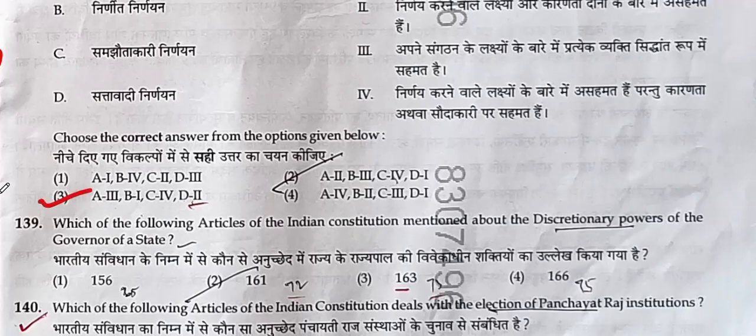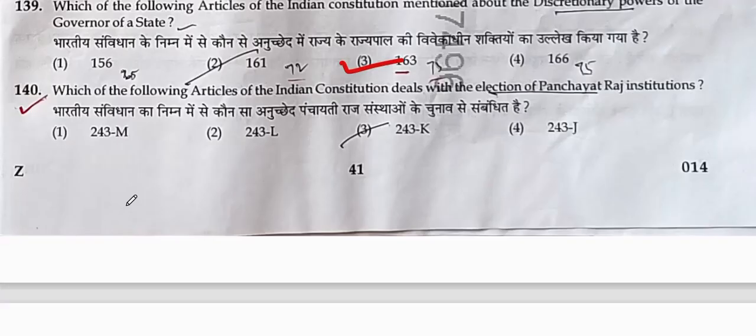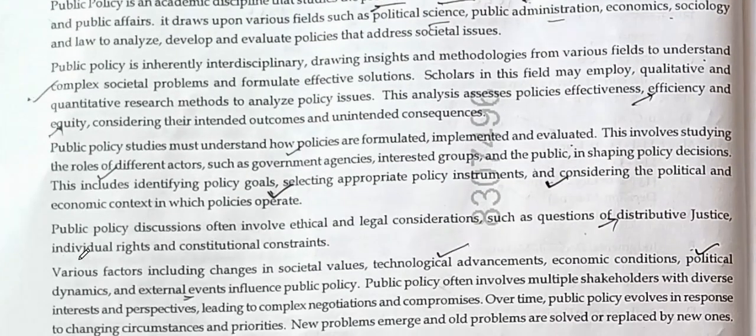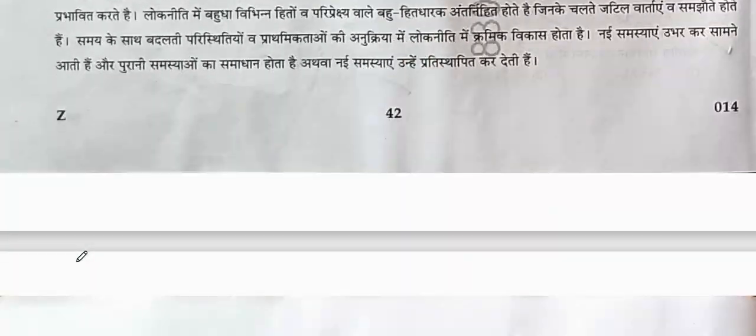Which of the following articles of the Indian Constitution mentions the discretionary power of the governor of the state? Answer will be 163. Which of the following articles of the Indian Constitution deals with the election of the Panchayati Raj, 243K, without any delay? Question number 141. Directly, we will tell the answers.